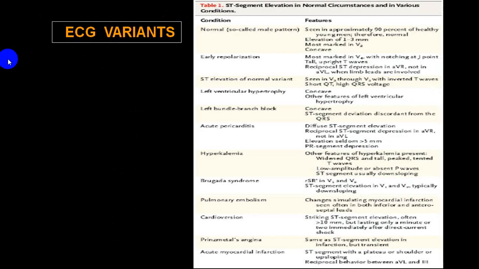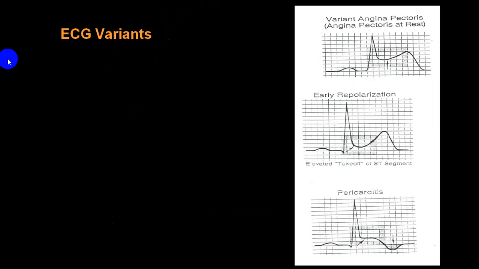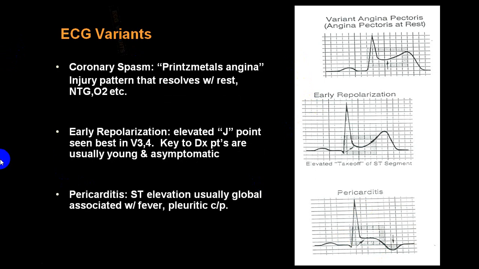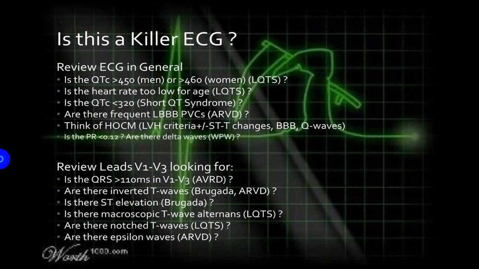And these are other variants. You can have a look at those particular variants. This is variant angina, we have already mentioned. Early repolarization, pericarditis, we have already mentioned. So at your leisure time, you can go through those. So always we call them a killer ECG. So try to look in lead 2 and look in V1 to V3. This we have shown you before.